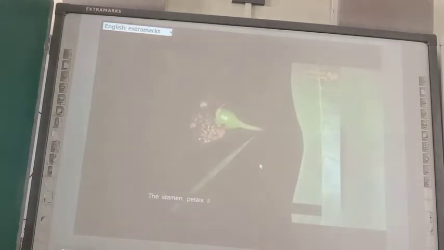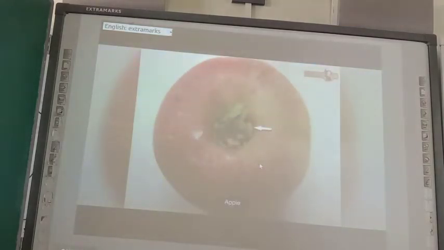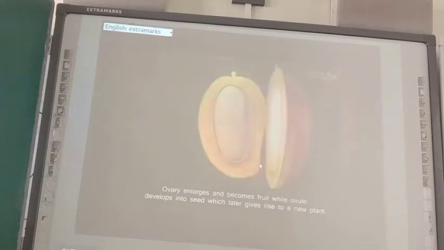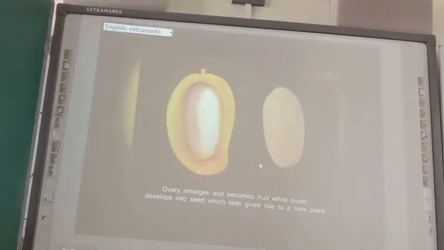After fertilization, the flower serves its purpose. The stamen, petals, and style wither and generally fall off. The calyx of the flower withers and may either fall off or remain attached, like in the case of apple and guava. Ovary enlarges and becomes a fruit, while the ovule develops into seed, which later gives rise to a new plant.